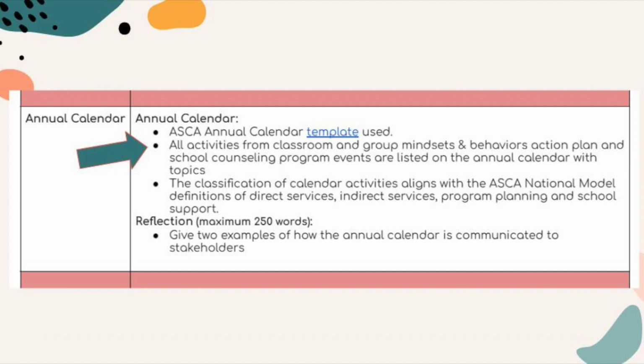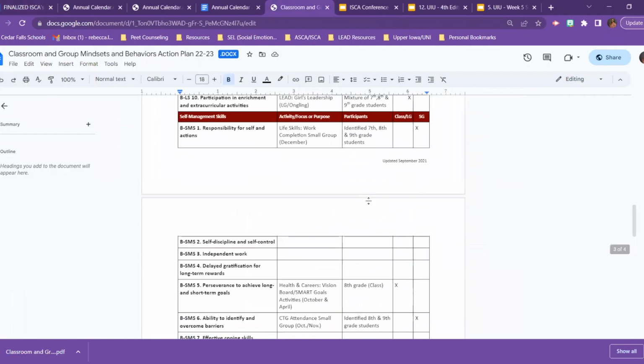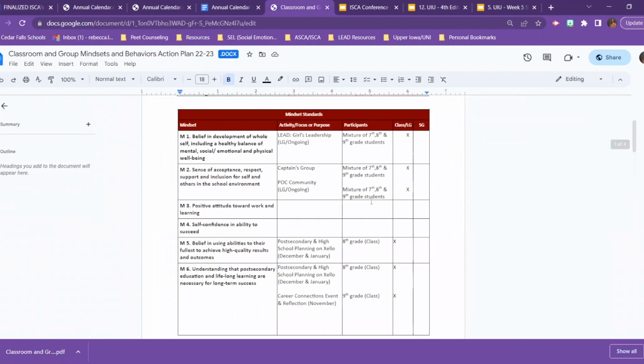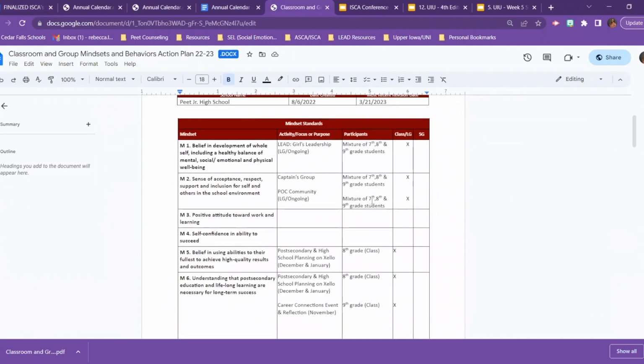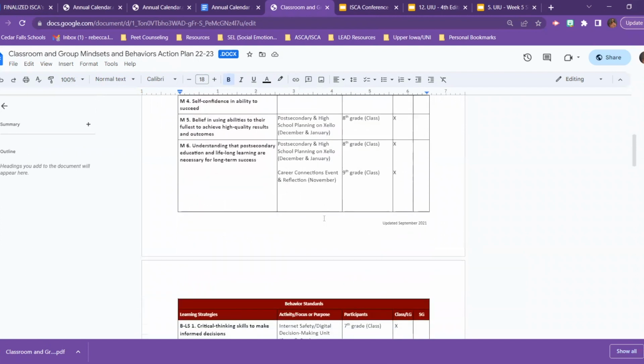You will see next on the application the requirement that all of your activities from the classroom and group mindset and behavior action plan are also listed on the school counseling program events side of the annual calendar. So if you think about all of the items that you had on your classroom and group action plan, which is another component of not only the national model, but the District of Distinction application, you'll want to go back through and just make sure that each of these direct services, whether a classroom instruction, a large group, or a small group, are found on the annual calendar.